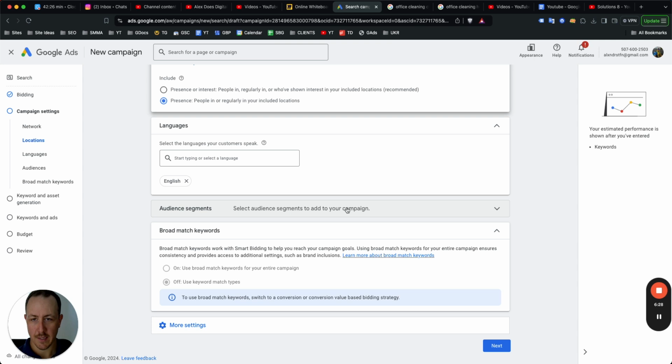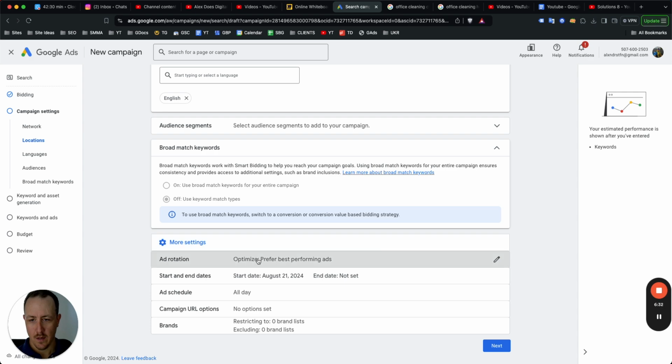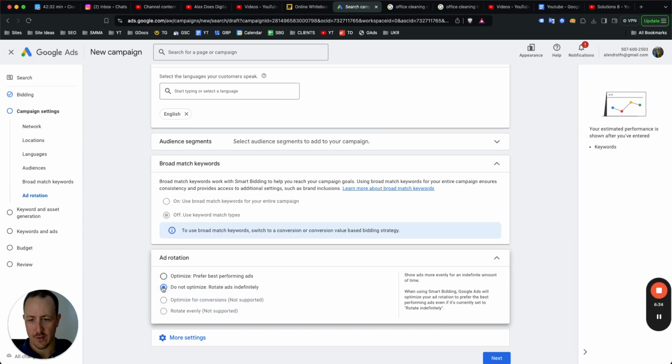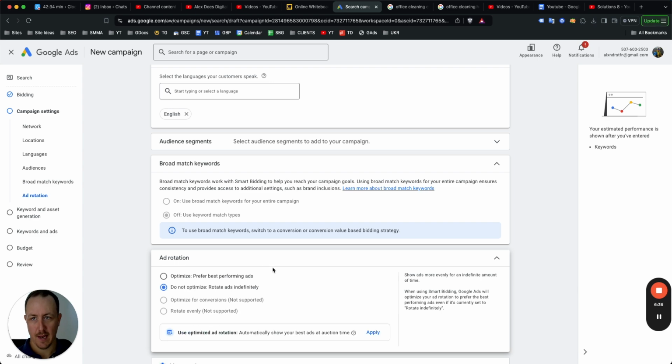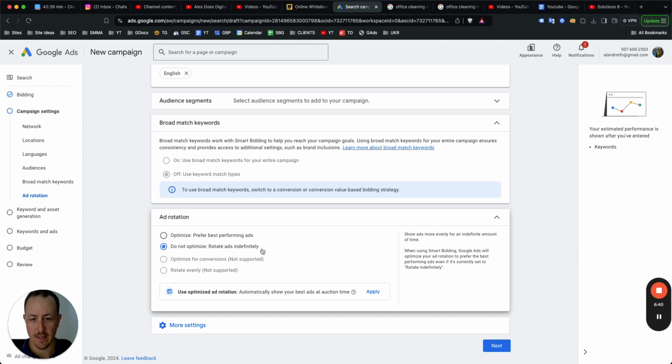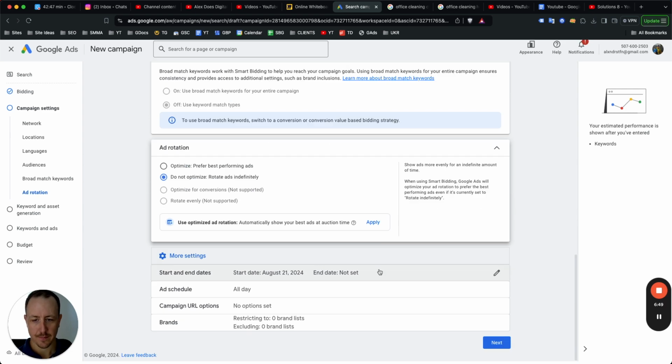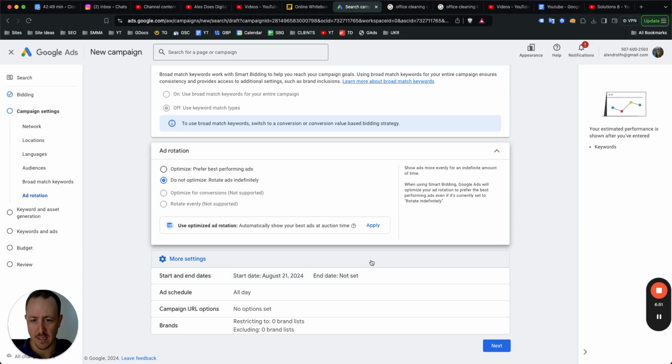Follow through. Audience segments you would add at a later date. Broad match keywords is not an option for us. For ad rotation, I will always set it as do not optimize because you are going to be testing ads within your ad groups for every campaign. This way you can rotate the ads indefinitely, and then you can decide which ads perform the best, not Google. Google is not your friend here. So you want as much data as possible so that you can make the most informed decision based on performance on metrics that matter for you, not Google.